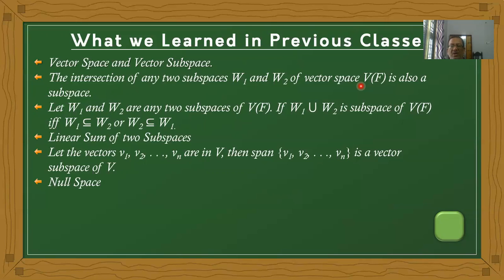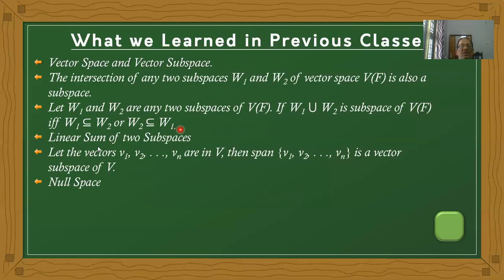What about union? When you come to union, there is an if and only if condition, a necessary and sufficient condition. What is the condition? W1 is a subset of W2, that is, one of the subspaces must be within the second one, or W2 is a subspace of W1. That is the necessary and sufficient condition.